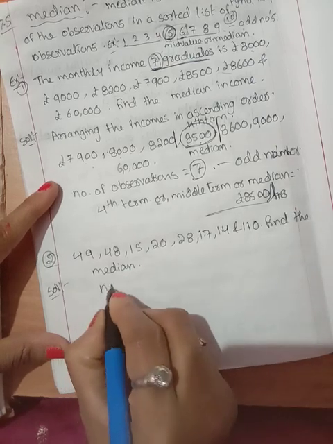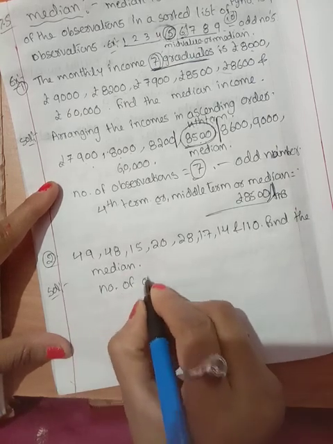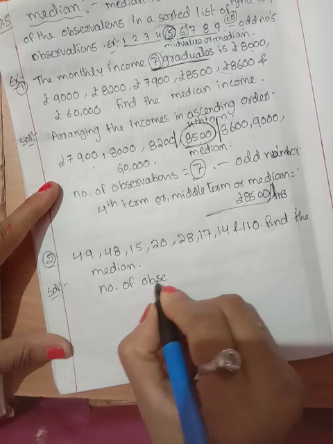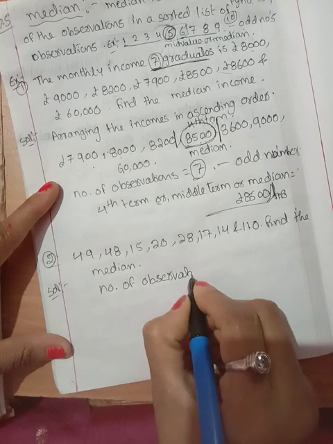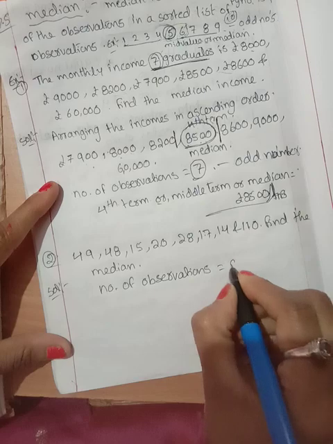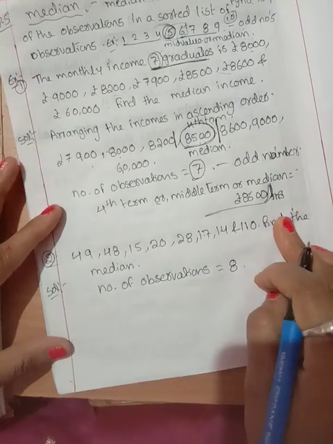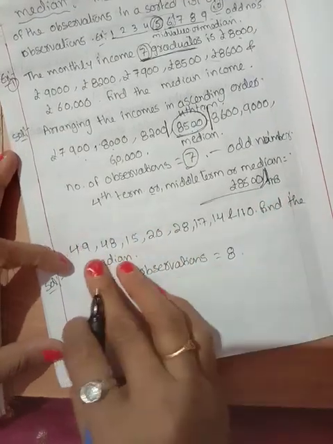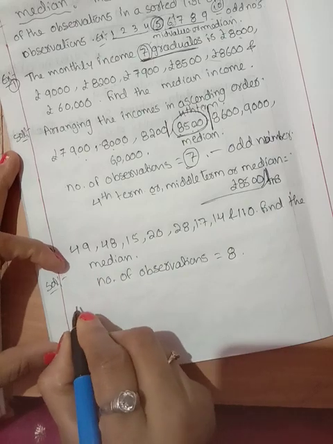So there are 8 observations. The number of observations in our given data is equal to 8 only. First of all, write the given data in ascending order, your sorted list only.